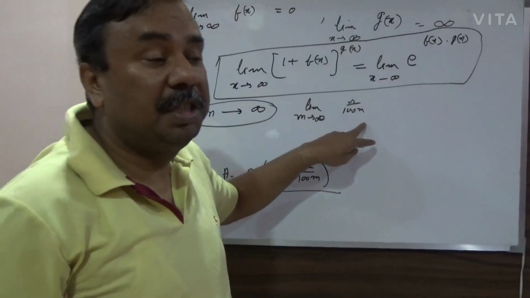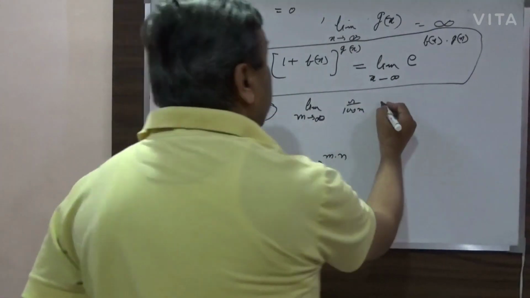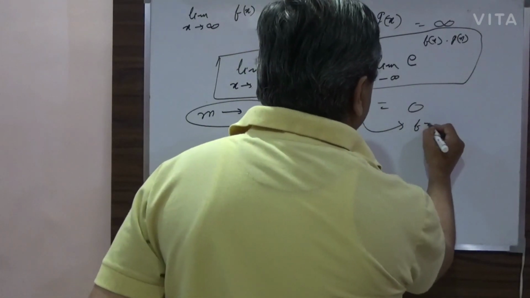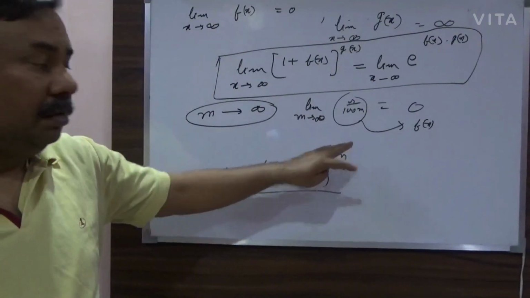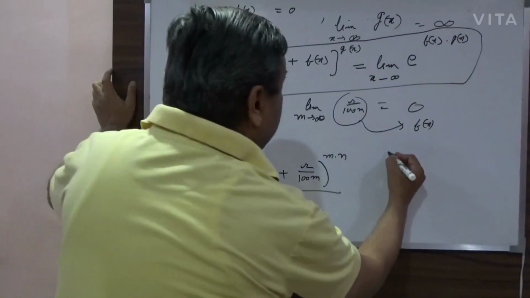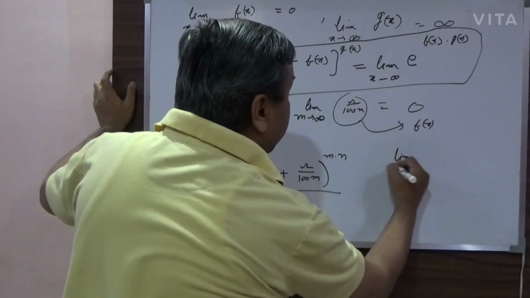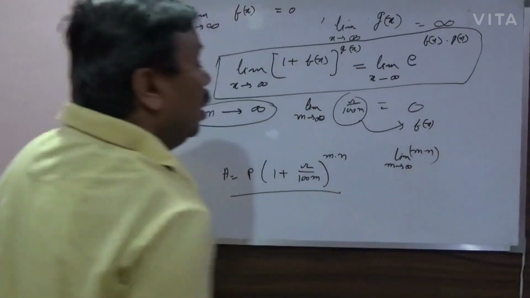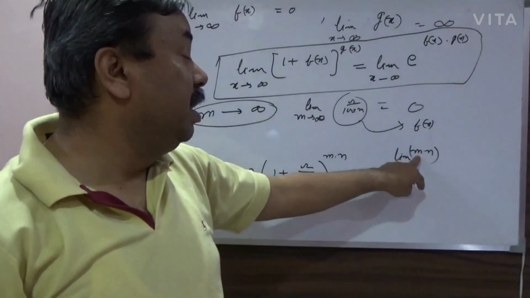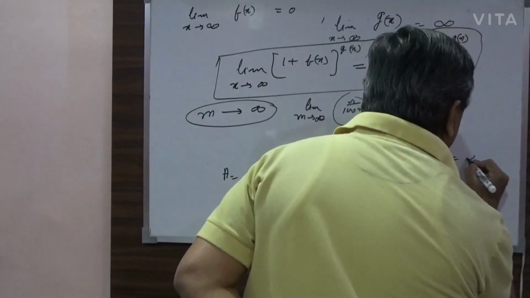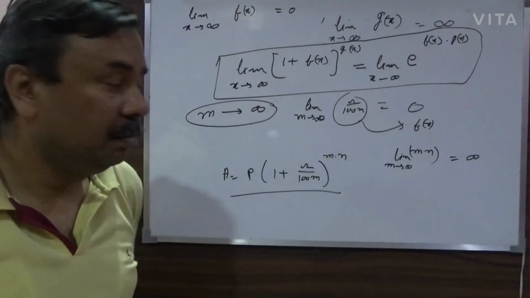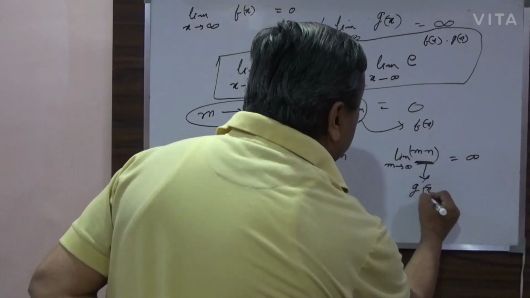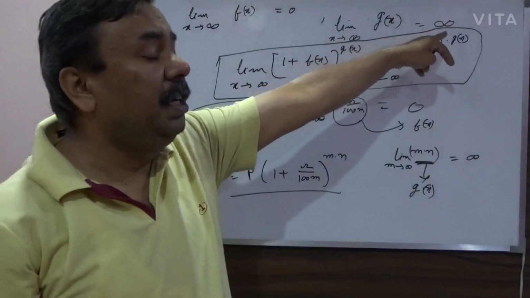If the denominator is tending towards infinity, the whole thing will become 0. So I can call this f(x). Similarly, limit M tending towards infinity of M into N: N is constant and M is tending towards infinity, so this will also tend towards infinity.